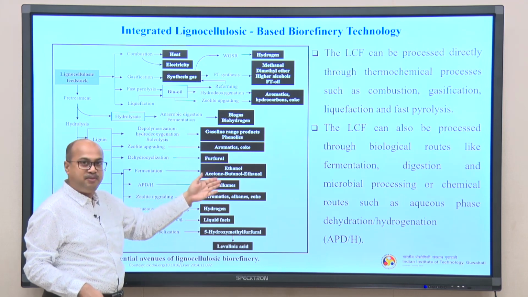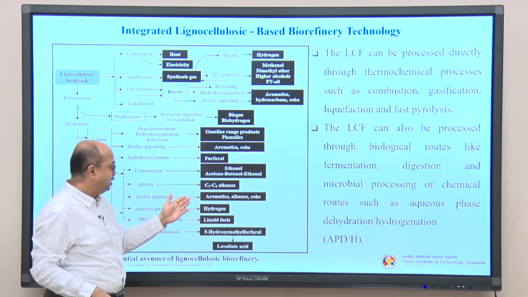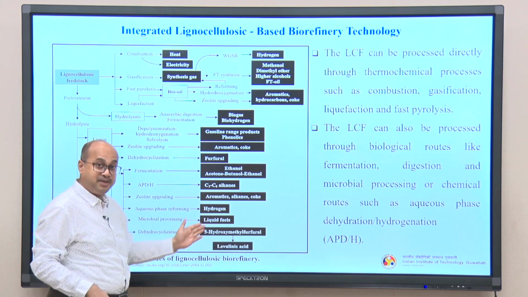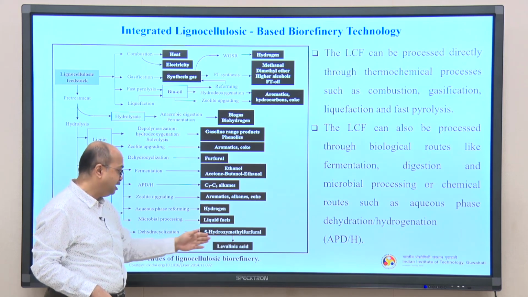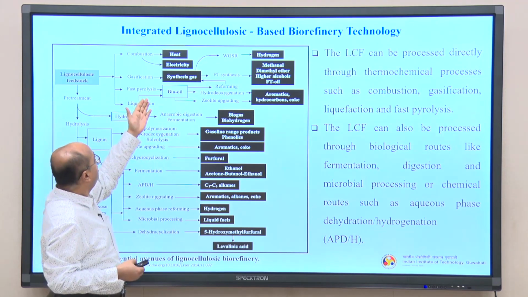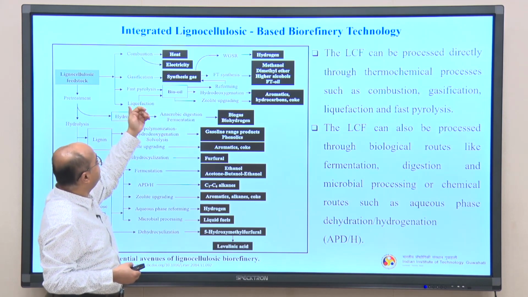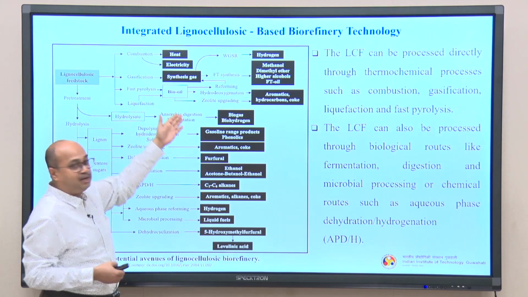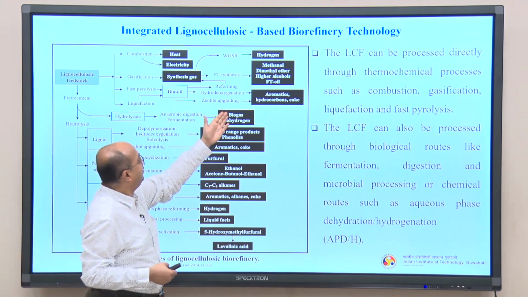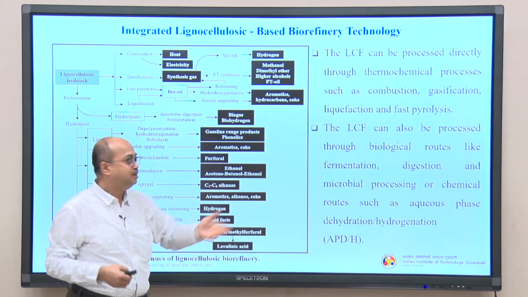Furfural, then the AB fermentation, acetone, butanol, ethanol, C1 to C6 alkanes, aromatics, coke, then hydrogen, liquid fuels, 5-HMF, hydroxymethyl furfural and levulinic acid. Then the waste part can go to combustion, gasification, fast pyrolysis, liquefaction, we get bio oil, synthesis gas, electricity, heat. Bio oil can be further refined because it is not suitable for direct use, it can be upgraded to aromatics, hydrocarbons, coke and different types of fuels apart from hydrogen.